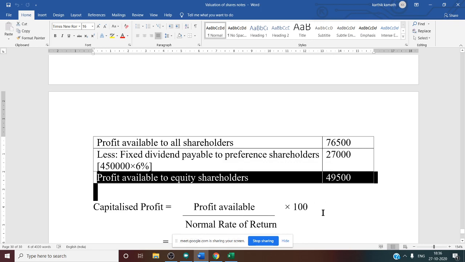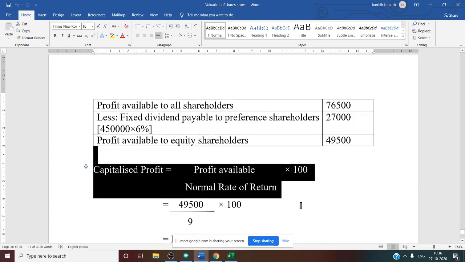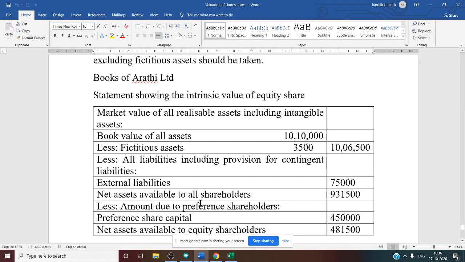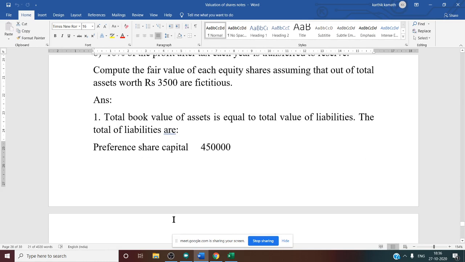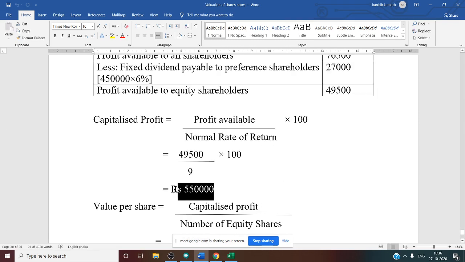Now the next step is to do capitalized profit. Capitalized profit is equal to profit available divided by normal rate of return into 100. Profit available we know is 49,500. Normal rate of return is given in the question, let us cross check. See this, they have mentioned 9%. So take that 9 in the denominator into 100. So the capitalized profit answer you will get is 5,50,000.